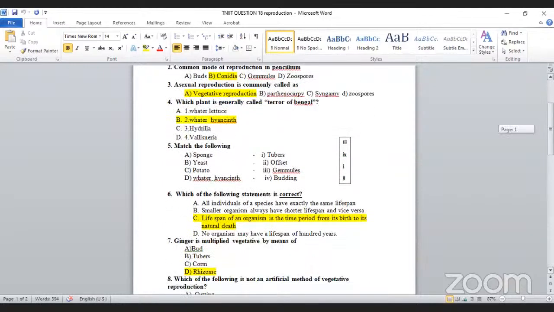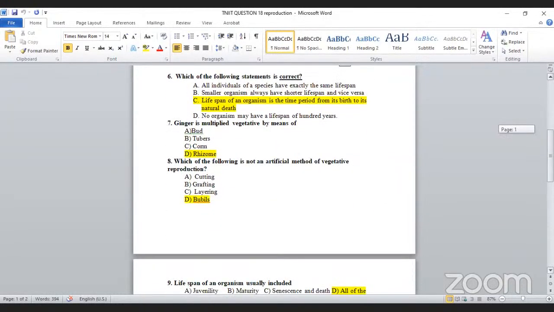Okay. See here. Which of the following statements is correct? That's why I underlined here. Sometimes they may ask which is incorrect. You have to be clear. So, all individuals of the species have exactly the same lifespan. Is it correct? Are all having the same lifespan? No, sir.